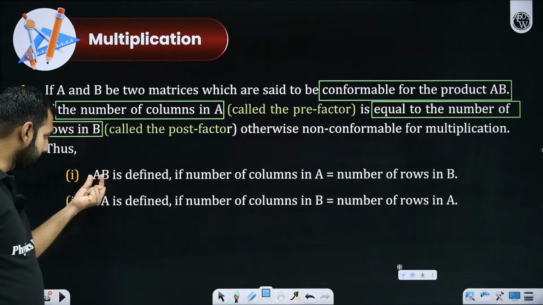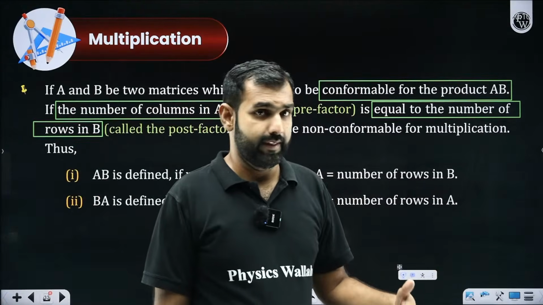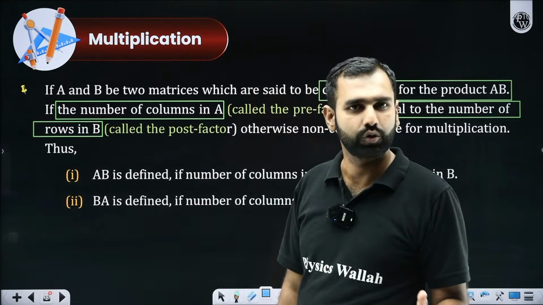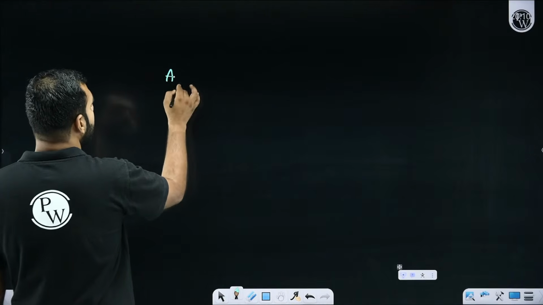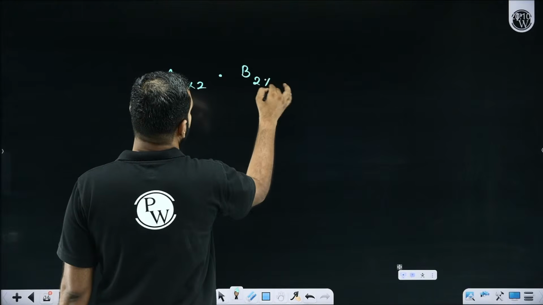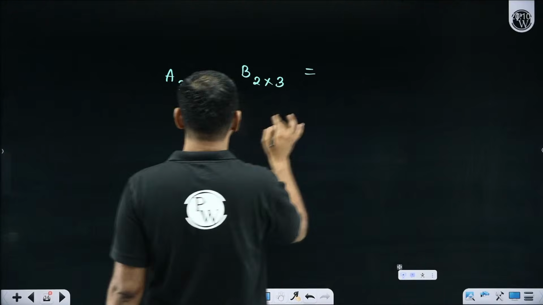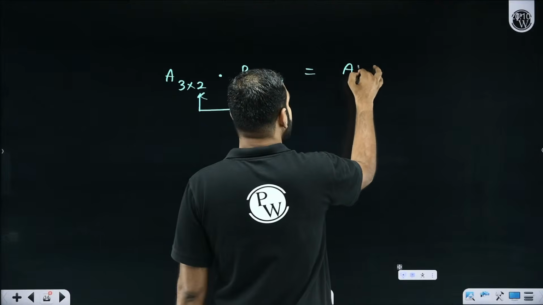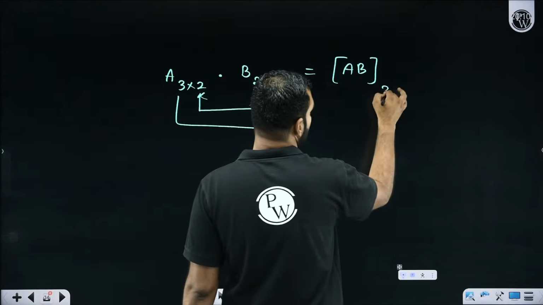Sir, is it not necessary that AB and BA are always going to exist and be same? No, it is not necessarily true. Are you getting this notion? Yes or no? I'll give you the example where we had A as a 3 by 2 matrix and B as a 2 by 3 matrix. When I multiplied AB, I checked that these are same. Yes, the product is possible, and when I finally find the product, it will have the order 3 by 3. Did you all get that?